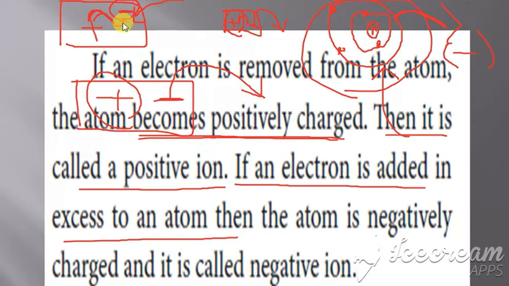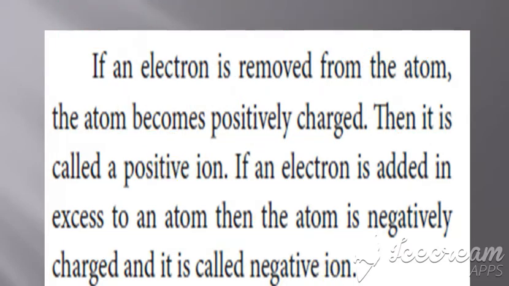So what is in excess here? This electron, so it becomes what? Negatively charged, and that is called a negative ion. If you have positive charges in excess, that is called a positive ion. If electrons are added more, it becomes negatively charged, and so that is called a negative ion.